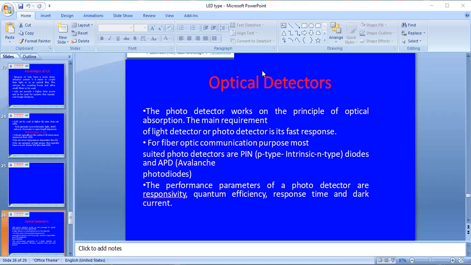The performance parameters of photodetectors that we need to analyze in optical communication are the responsivity of the detector, quantum efficiency, response time, and dark current.